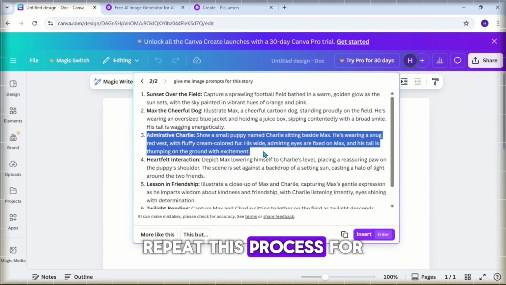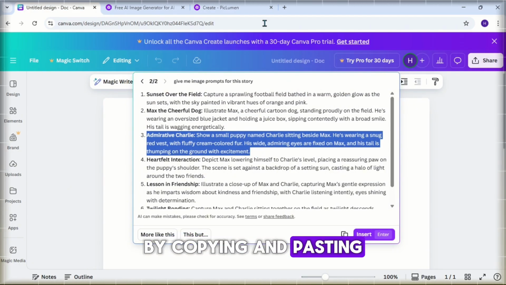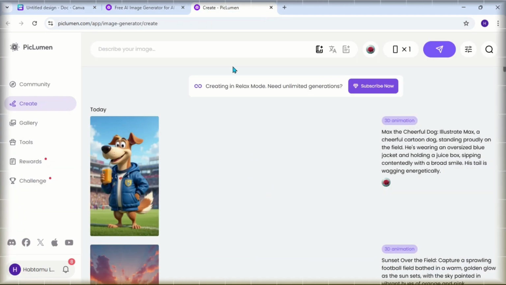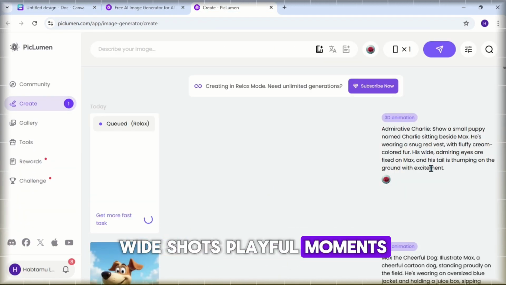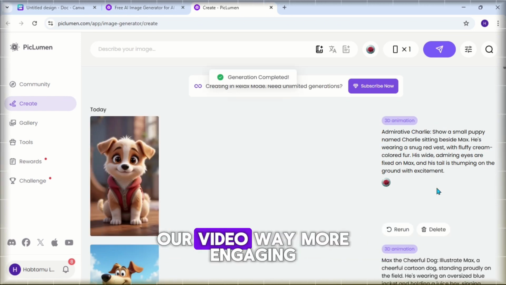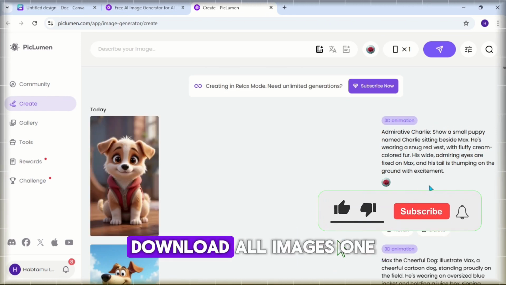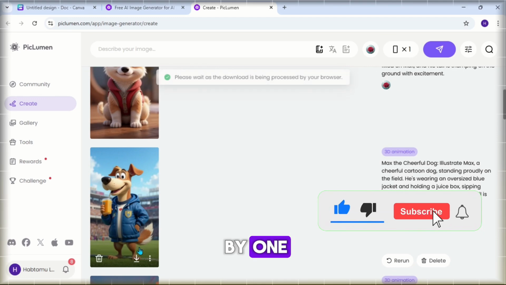Repeat this process for all images by copying and pasting the prompts from Canva. Grab multiple versions, close-ups, wide shots, playful moments. This variety will make our video way more engaging. Download all images one by one.